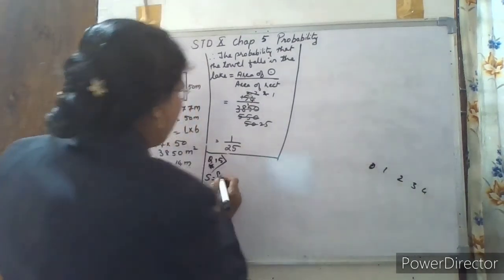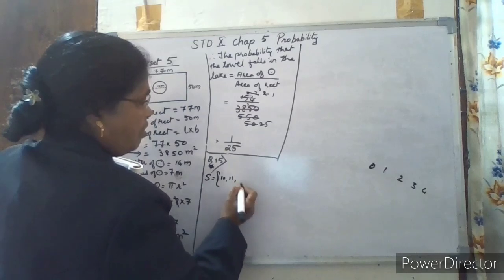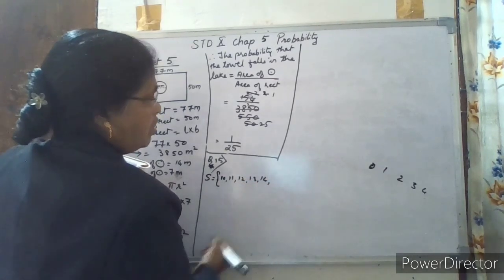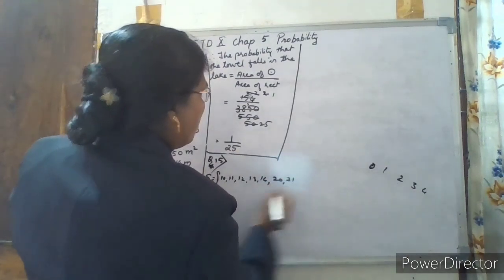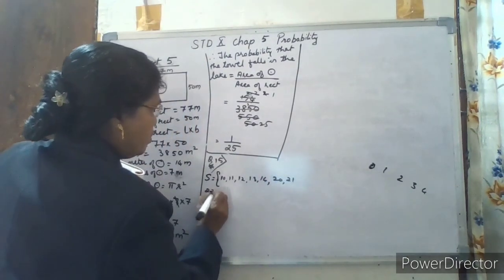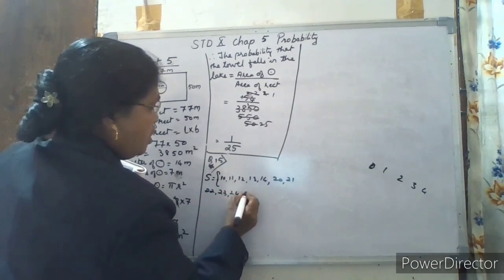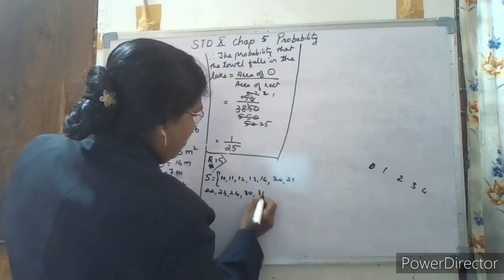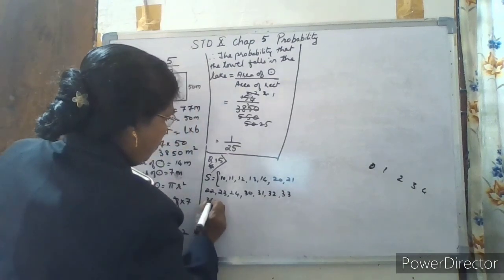First we'll start with 10, 11, 12, 13, 14. Next with 2: 20, 21, 22, 23, 24. Next with 3: 30, 31, 32, 33, 34.